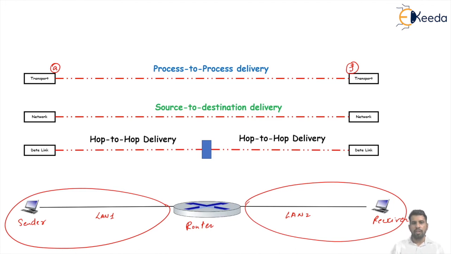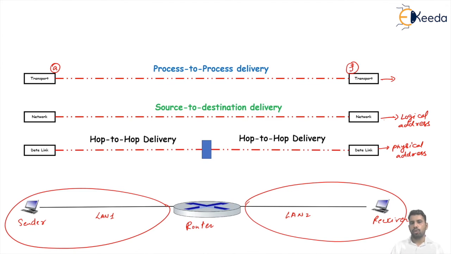That's why we say the data link layer is responsible for hop to hop or node to node delivery, the network layer is responsible for source to destination delivery, and the transport layer is responsible for process to process delivery. Different addressing systems help here. At the data link layer, the physical address comes into the picture for node to node delivery, and at the network layer, the logical address helps to find the destination when source and destination are in different networks.